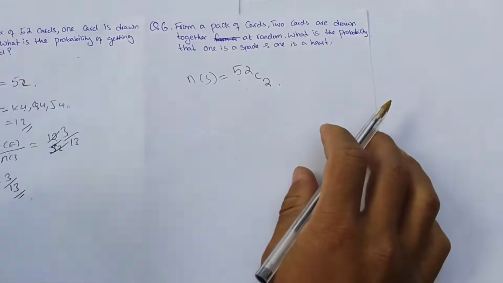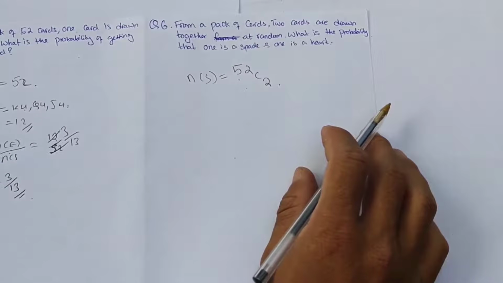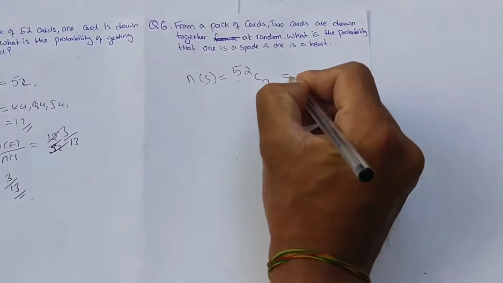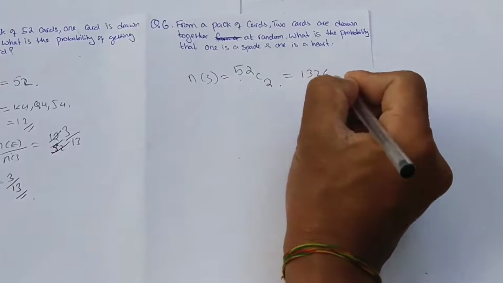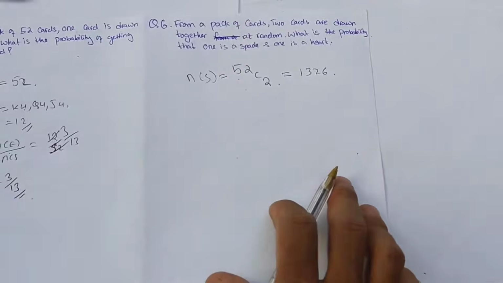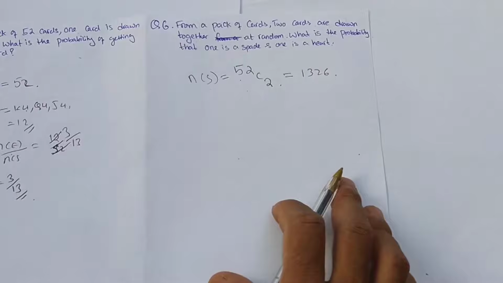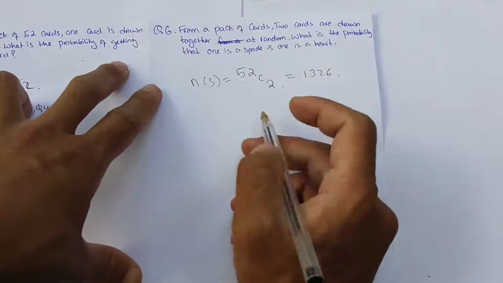Total number of samples: 52 cards, 2 are drawn at random, so NS is 52C2. Using the formula to calculate, we get 1326. So total possible outcomes is 1326. Now the number of events: what is the probability that one is spade and one is heart?